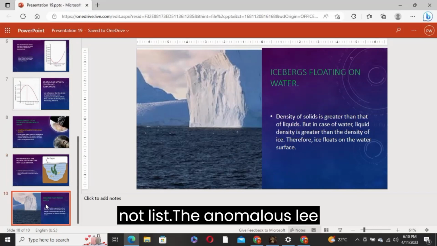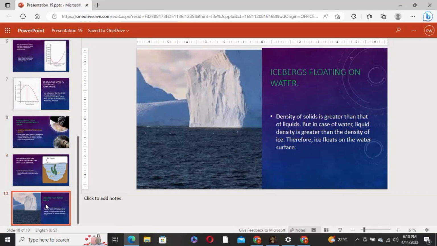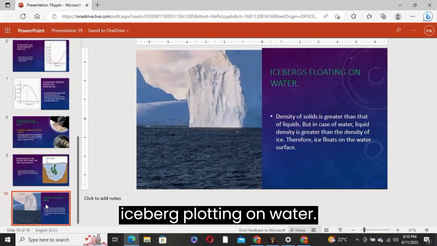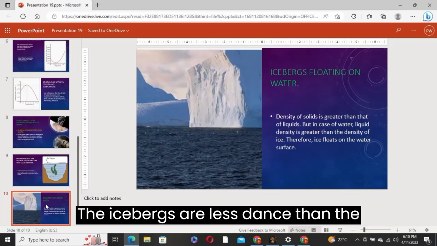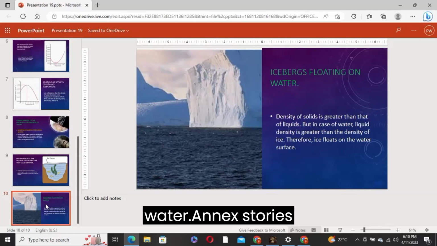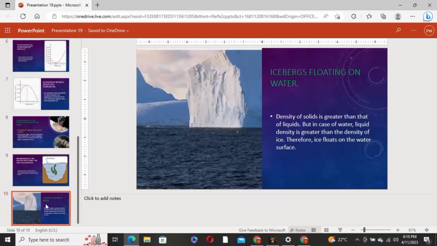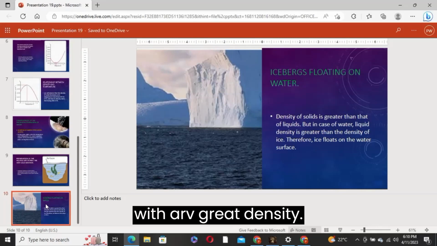Last but not least, the anomalous expansion of water leads to icebergs floating on water. Just as said earlier, the icebergs are less dense than the water. Unlike solids which have greater density than liquids, with water it's inverse.